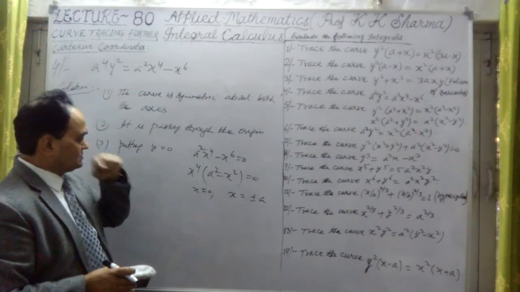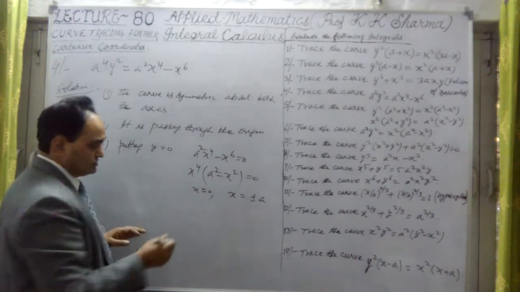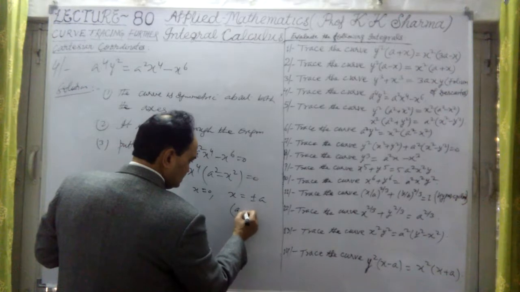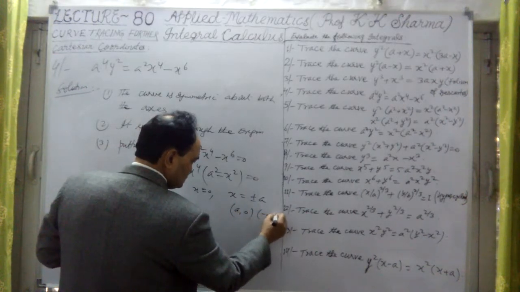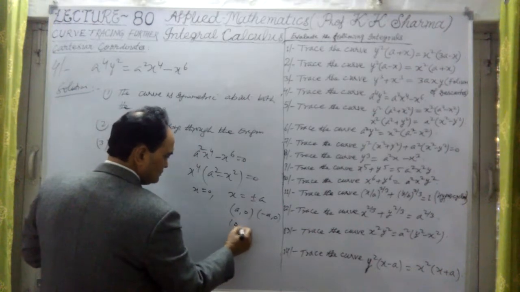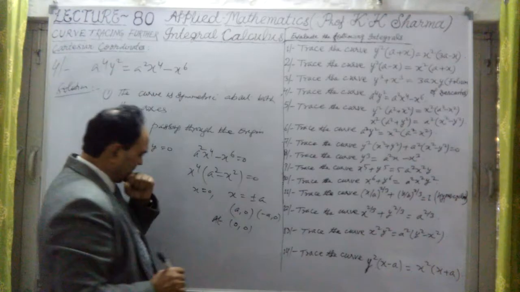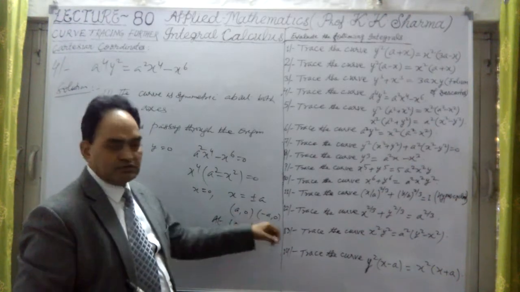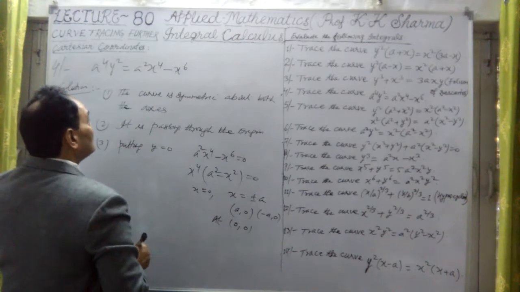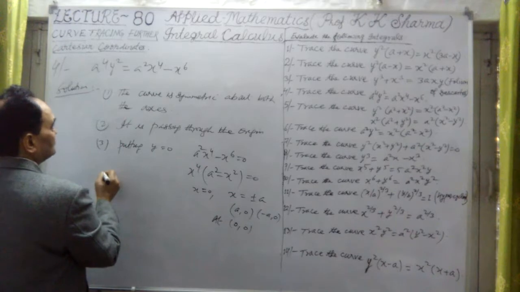x to the power 4 minus x to the power 6 is obtained. So x equal to plus minus a. That means the curve is meeting the x-axis at (a, 0) and (minus a, 0). (0, 0) is also there, x is also 0. The curve is meeting the x-axis at (0, 0), (a, 0), (minus a, 0). Now beyond that, if I find out the value of y square, it will be what? y square equal to